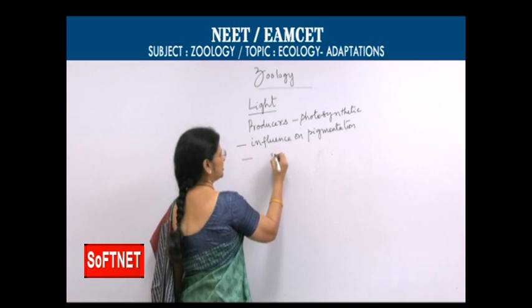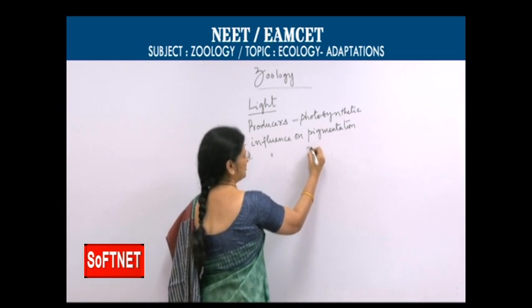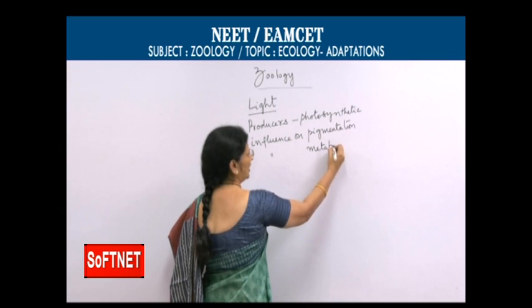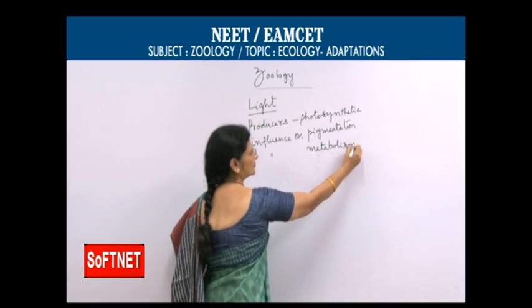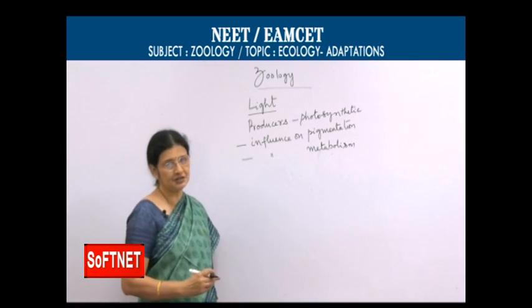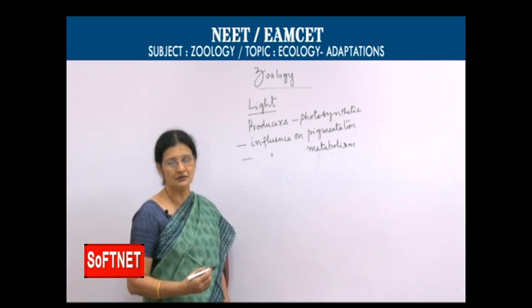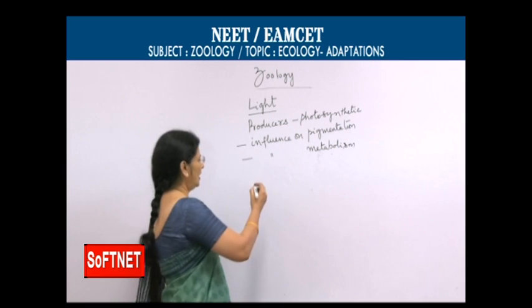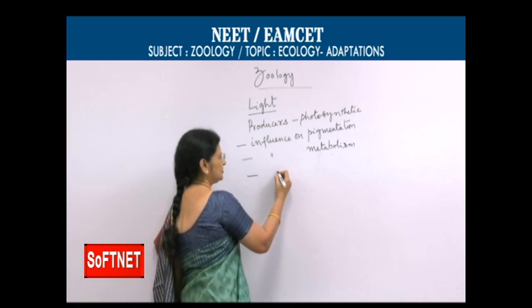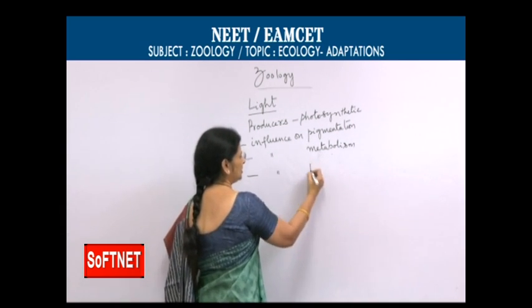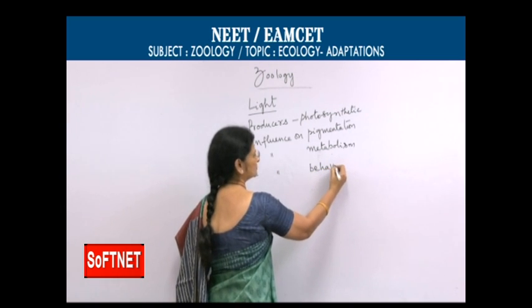Light influences metabolism. As we increase the intensity of light, it is observed the metabolic rate of organisms also increases. And light influences the behavior of organisms.